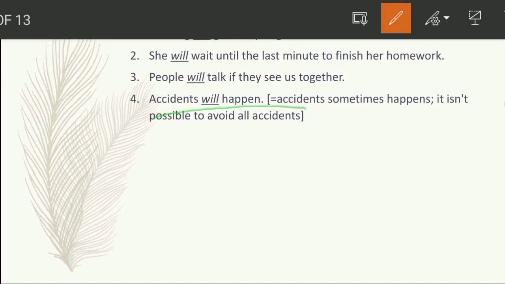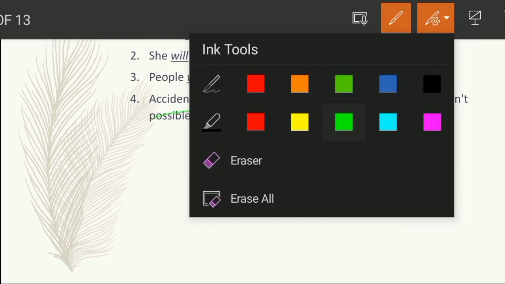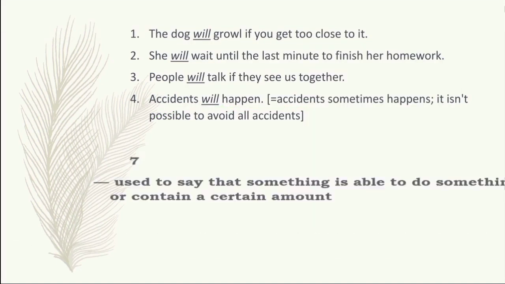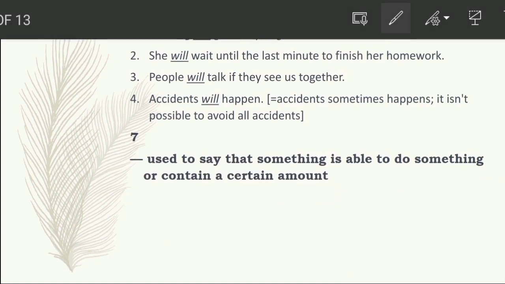So this is the seventh meaning: used to say that something is able to do something or contain a certain amount. It means that something is able or capable of doing something, or contains a certain amount of something. It will be clearer with some examples.